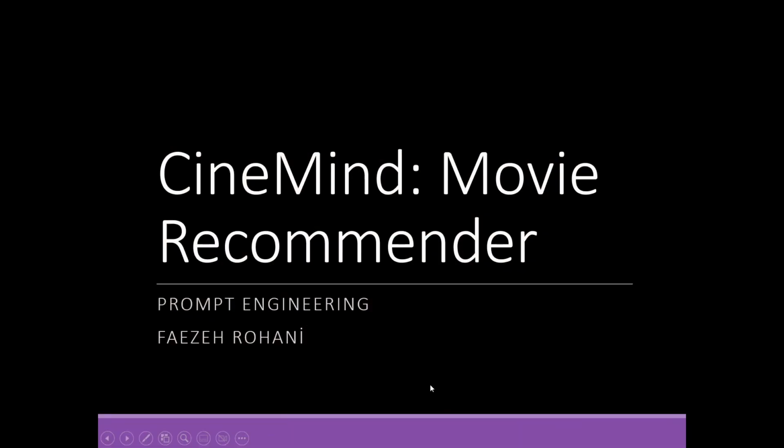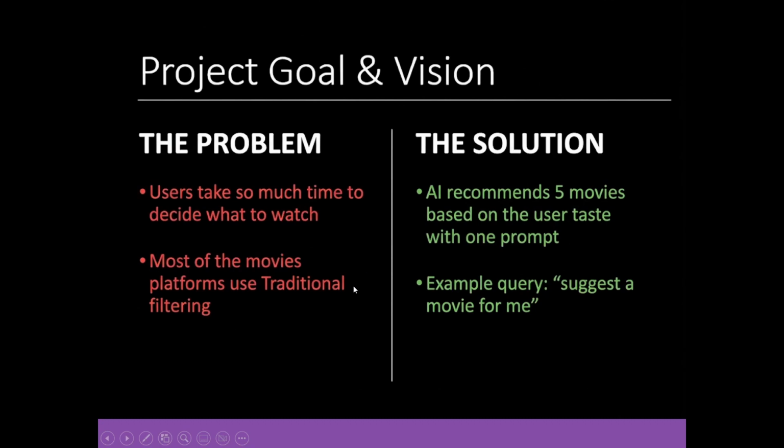And now let's talk about why we chose this project and how we used the AI. So first, the problem was that users take so much time to decide what to watch, and most movie platforms use traditional filtering. So the solution was AI recommending 5 movies based on the user's taste with one prompt.